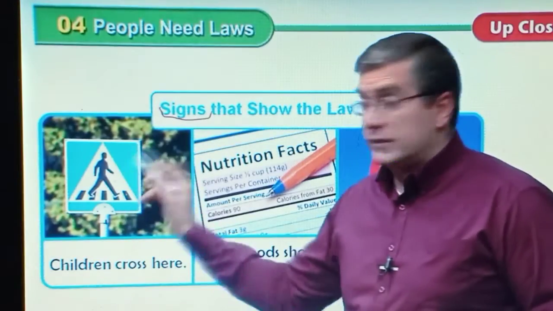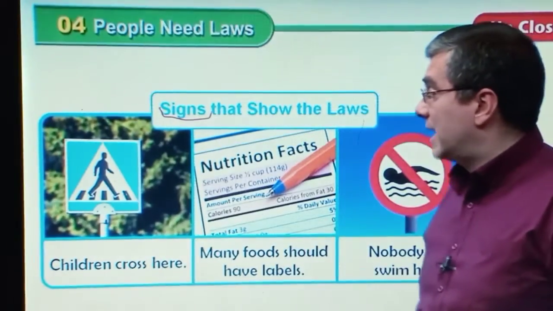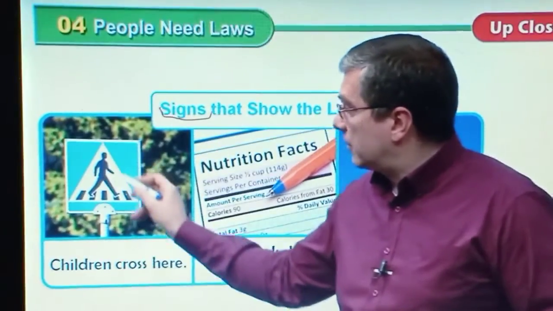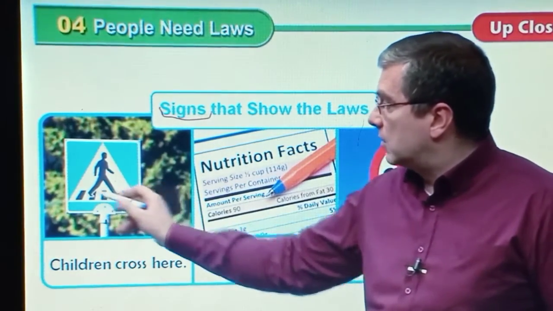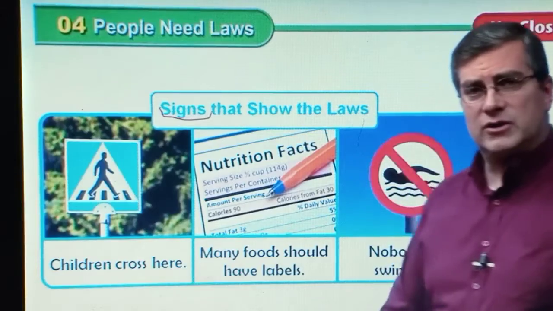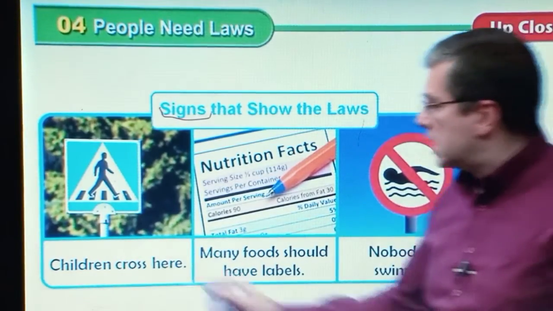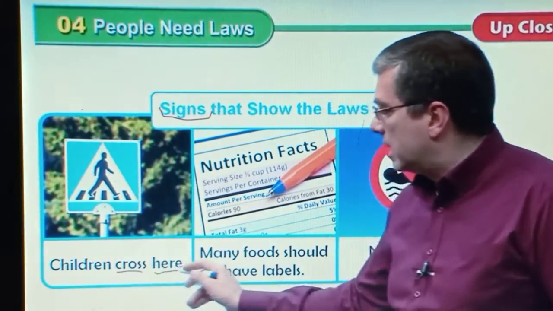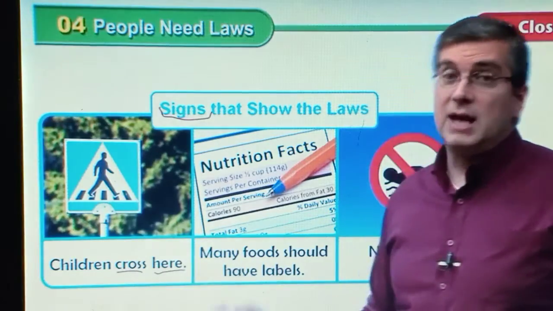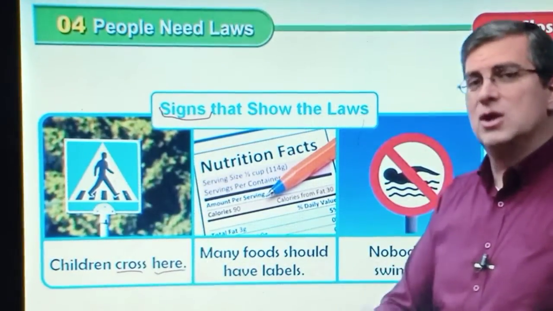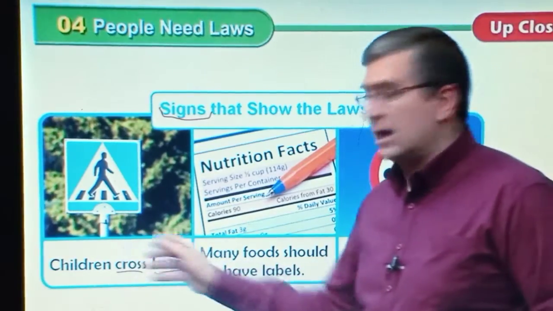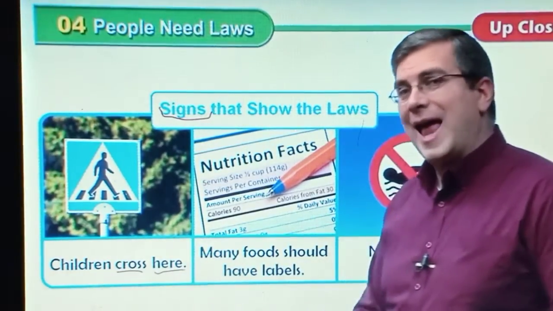Here's a sign, like a traffic sign. What is it telling us? A picture of a person, and then we have the cross, the street.